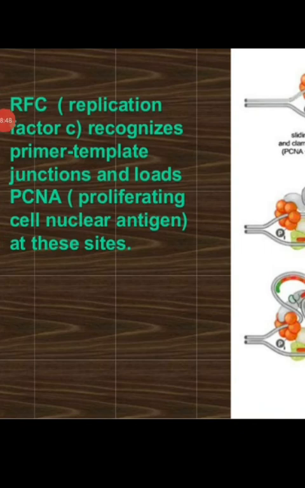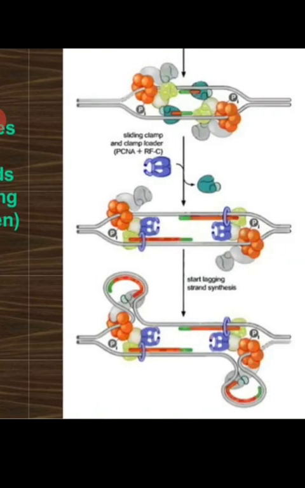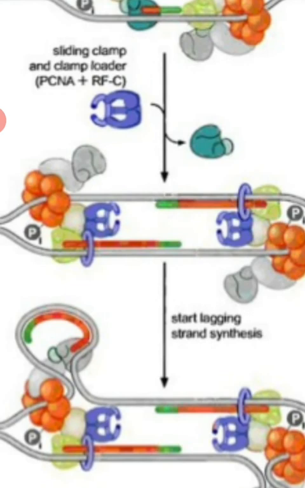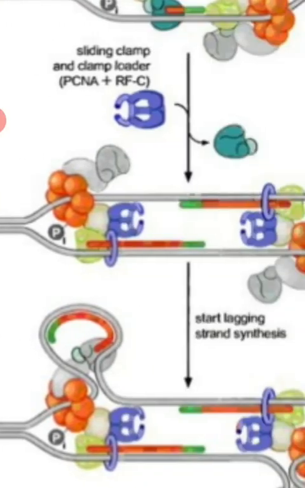So RFC, that is replication factor C, recognizes the primer template junction and loads the PCNA, proliferating cell nuclear antigen, at these sites. So in the diagram you can see the sliding clamp and the clamp loader, that is PCNA plus replication factor C,